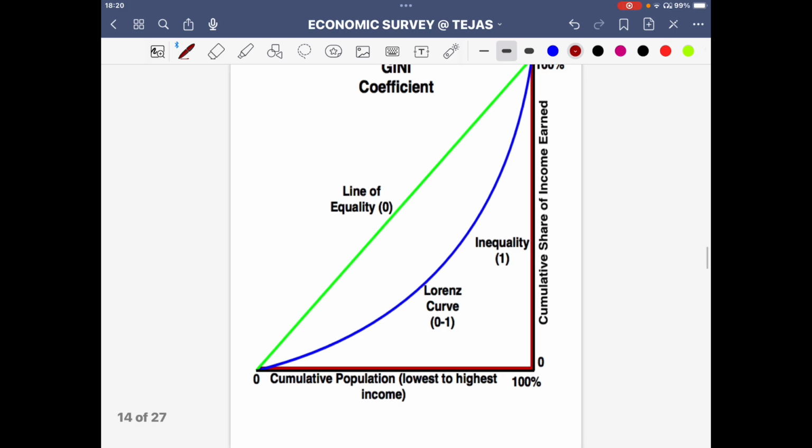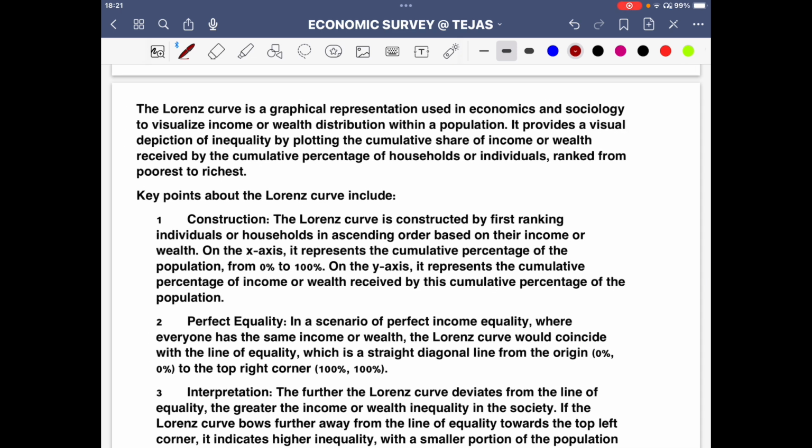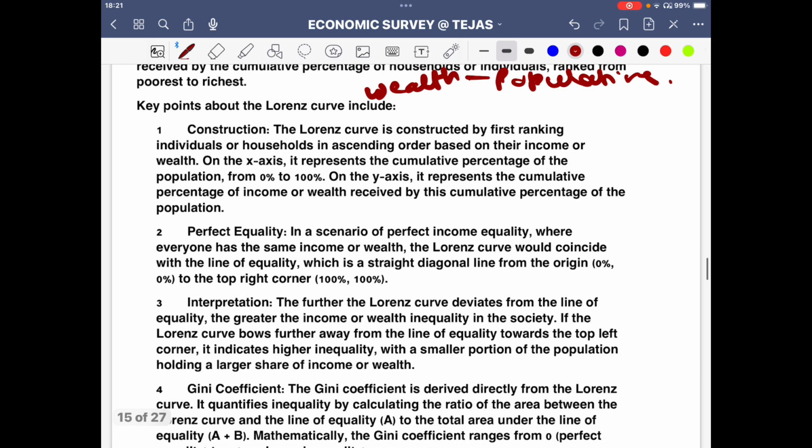So again, the Lorenz curve that you get to see. That was also what I talked about. The Lorenz curve is a graphical representation used in economics and sociology to visualize income or wealth distribution within a population. It provides a visual depiction of inequality by plotting the cumulative share of income or wealth against the cumulative percentage of households or individuals. So again, wealth and population dynamics, how it is distributed, what the equality status is. Those things you get to see.